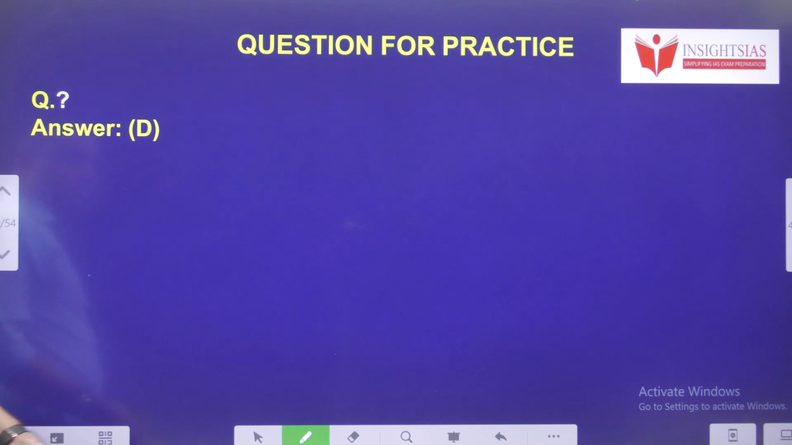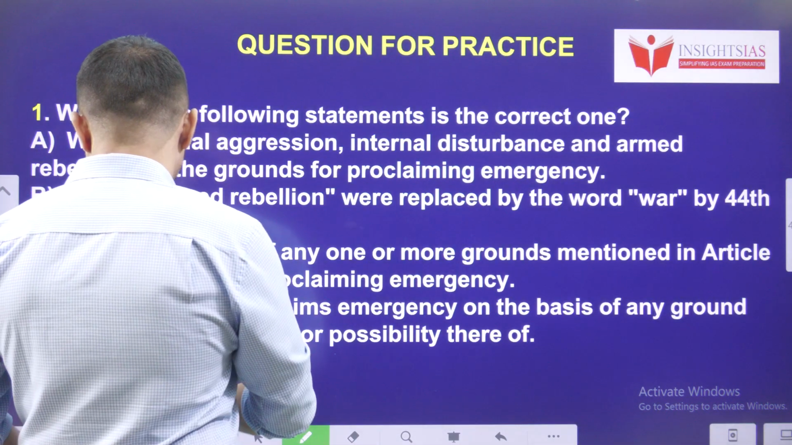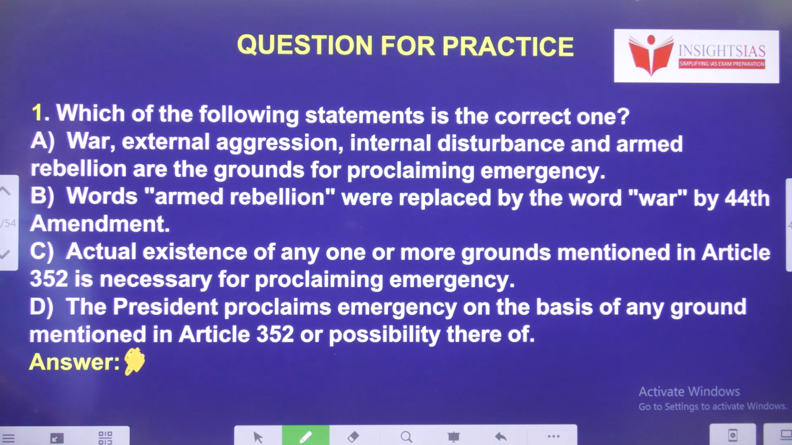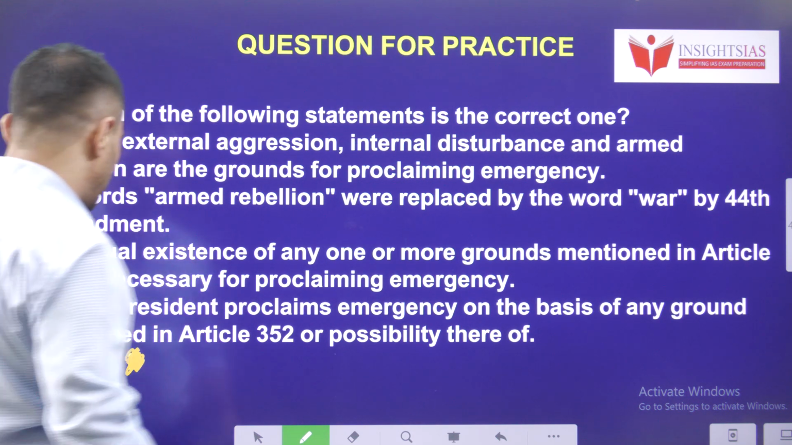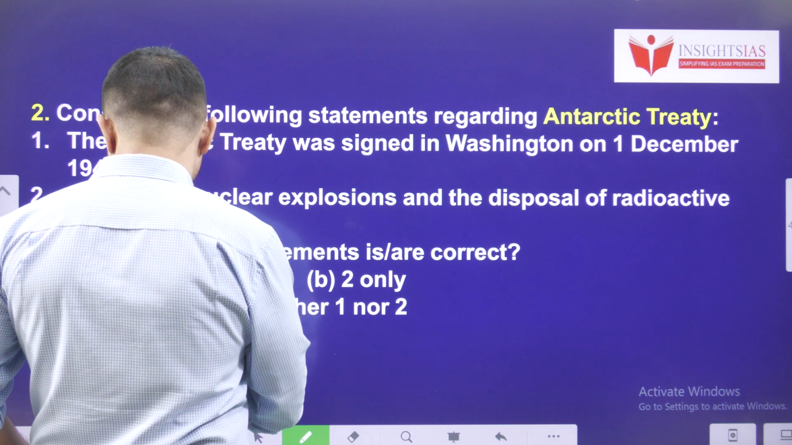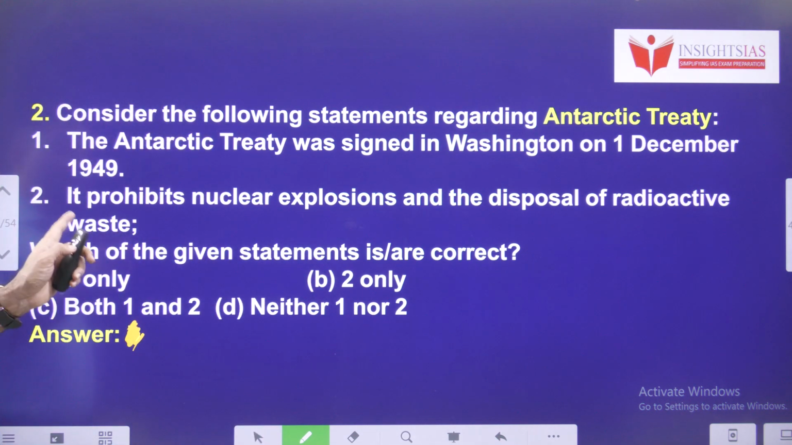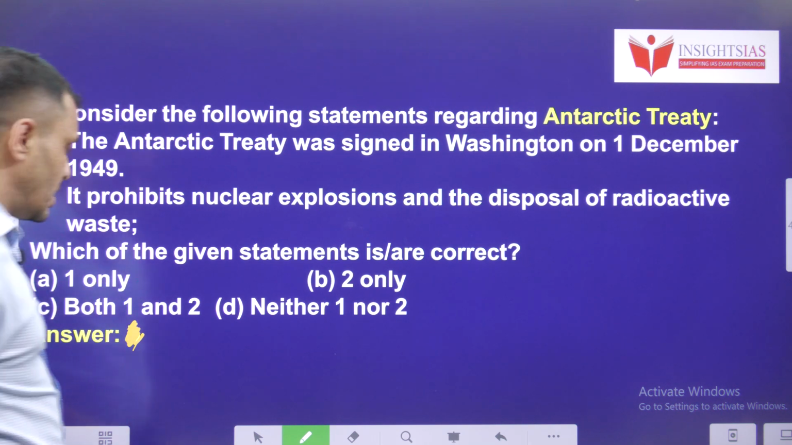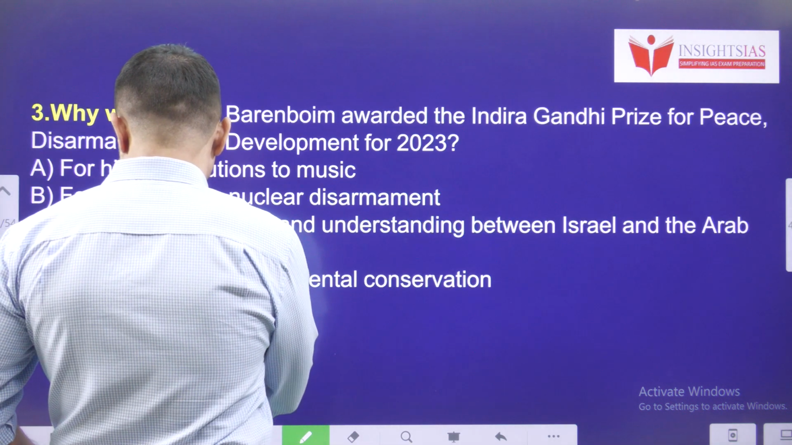Okay, next, questions for practice. Let's see. The first question: which of the following statements is the right one? Read these 4 statements and pick the right statement. Next question. Consider the following statements regarding the Antarctic Treaty. Read these 2 statements and pick the right answer. Third one.